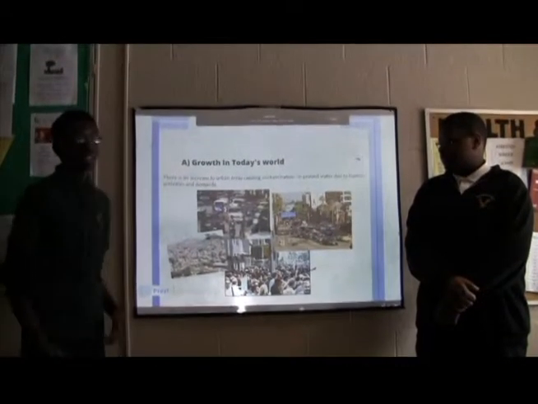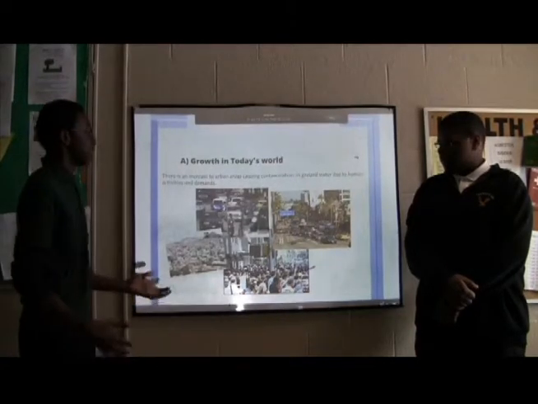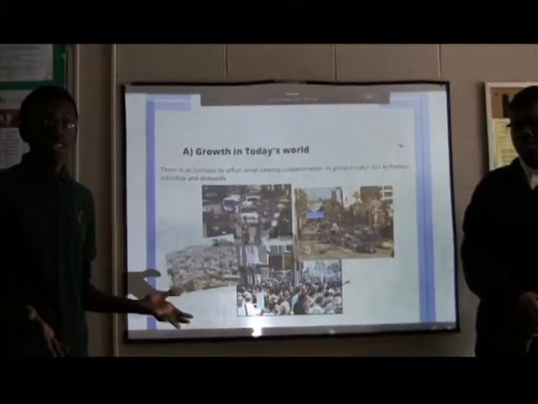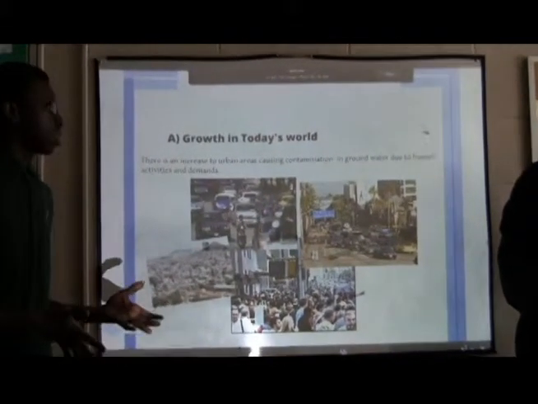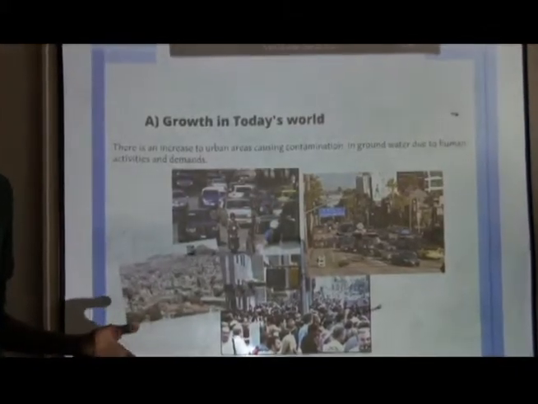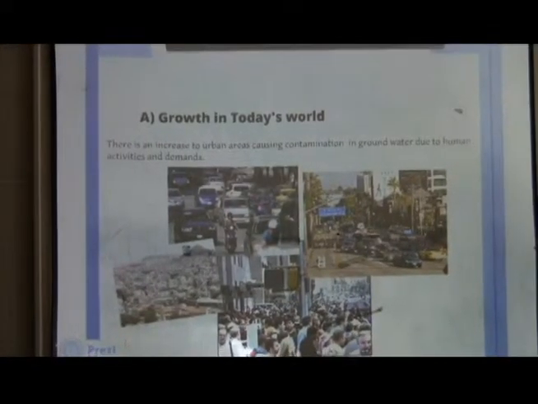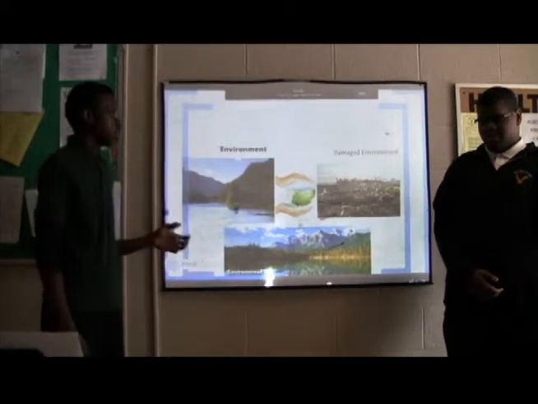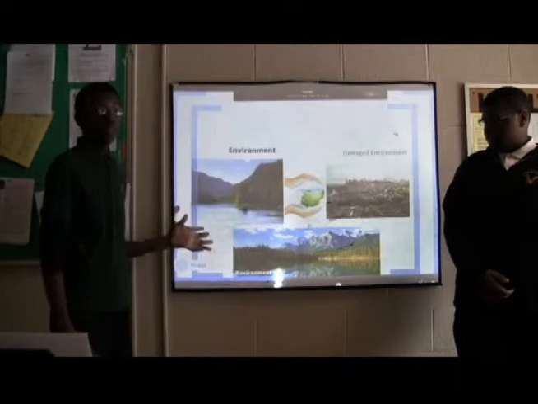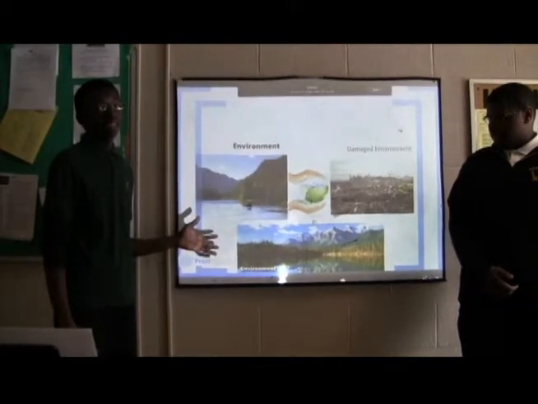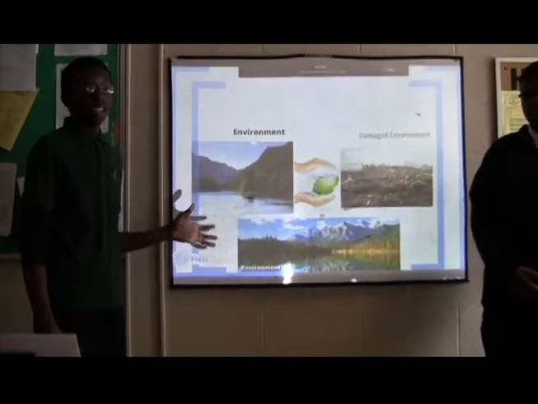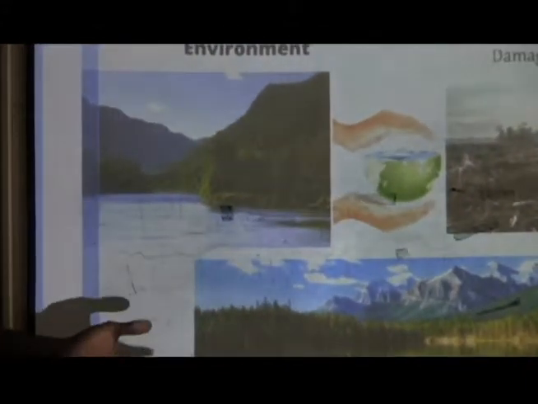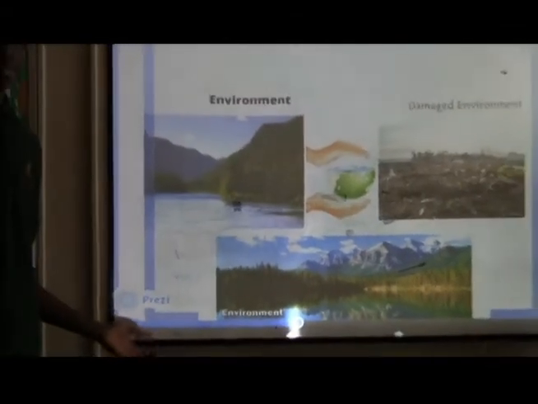Okay, let's start with today's world. In today's world, there's been an increase in water and air pollution due to urbanization. Other factors are the increase in high standards of living in Canada. Environment is one of the factors. As you can see, there are beautiful landscapes in Canada, but due to urbanization and industrialization growth, there's been a severely damaged environment, such as the picture on the right.